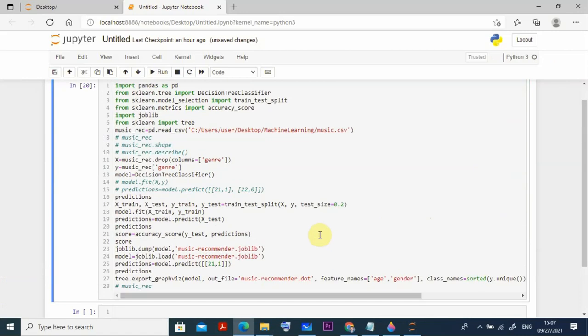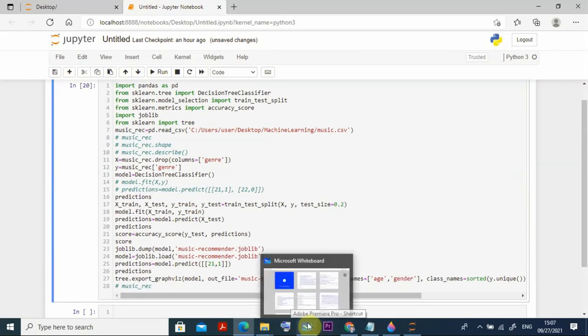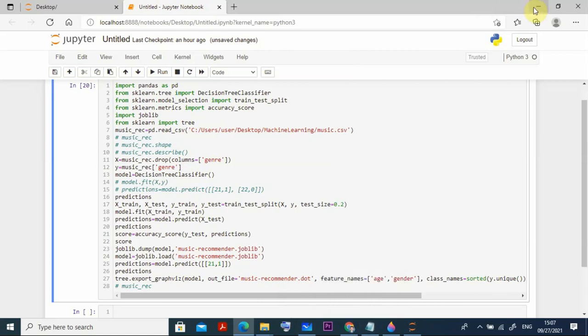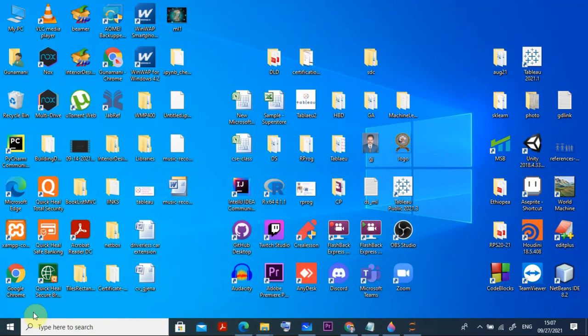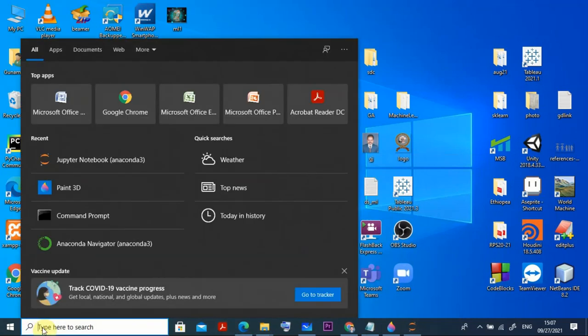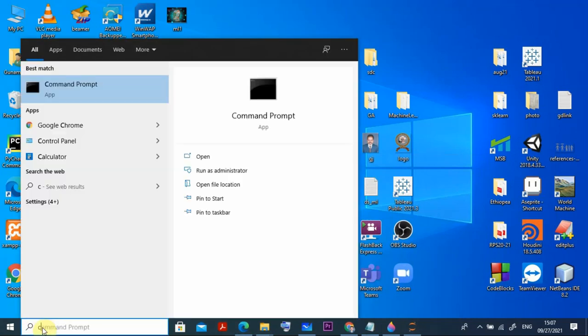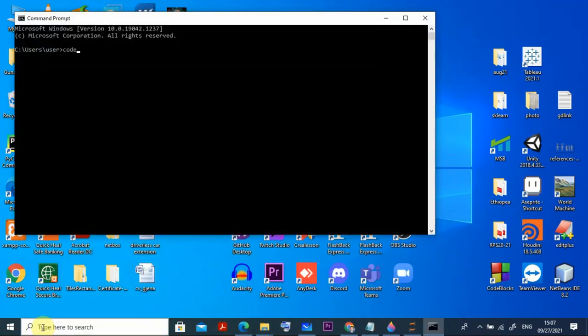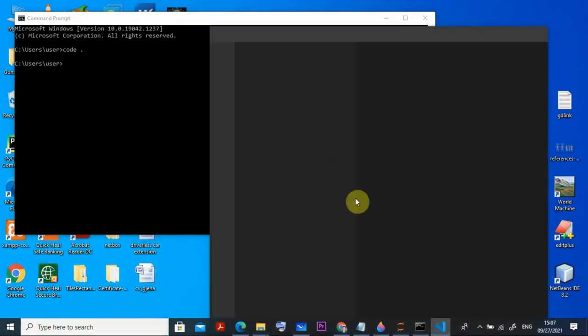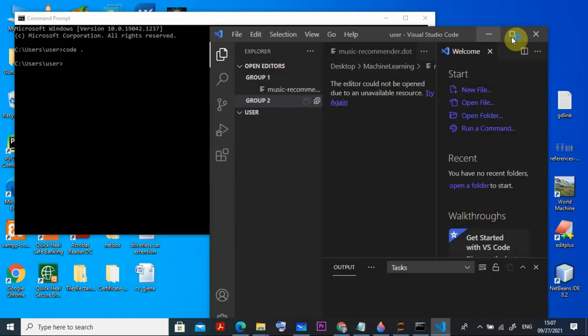So it is there. After that, to see this graphical visualization and all things, you have to go for Visual Studio Code, VS Code. For this VS Code, you just type cmd, and then type code dot and press enter, because VS Code is already installed. You can see the Visual Studio Code is opening. Once you find your Visual Studio Code here, which I have already shown you in the previous videos.